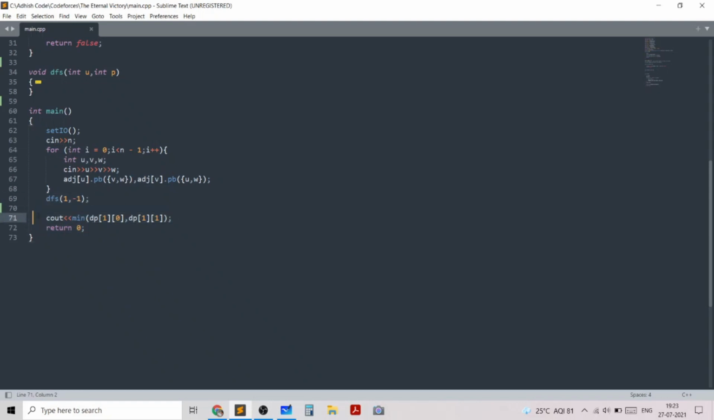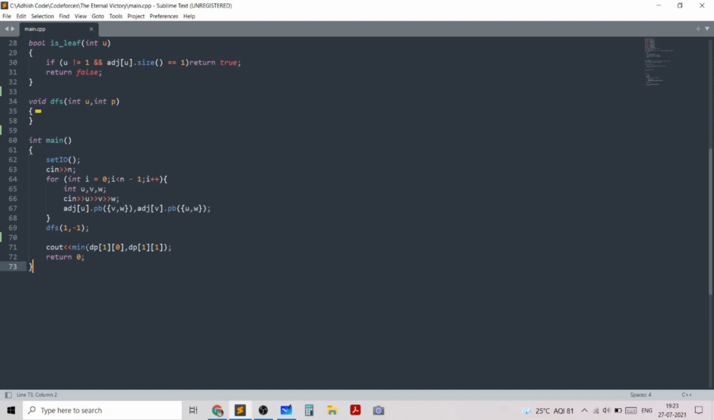The answer is the minimum of these two quantities, but again I want you to prove in the comments that the value of dp11 will always be less than dp10. So just explain it in the comments why you think it's going to be true, or if you don't agree with the statement, just say why it's going to be false.